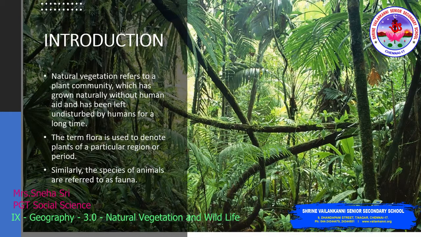The term flora denotes all the plant species or plants of a particular region or period. Similarly, fauna refers to animal species of a particular region or period. Flora and fauna, very important terms in natural vegetation and wildlife. Flora means plants, fauna means animals.